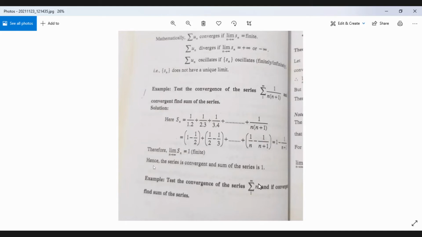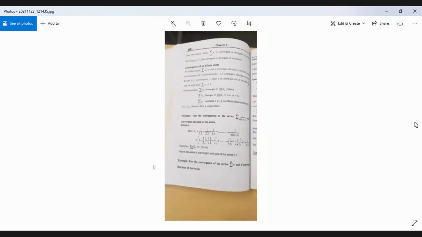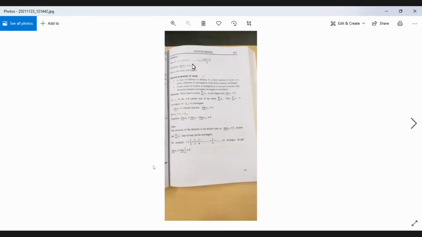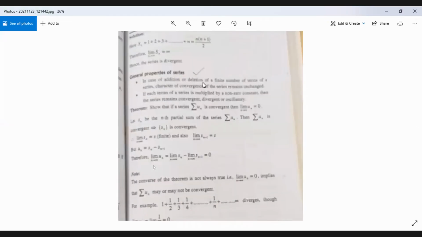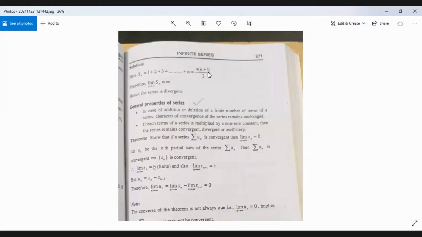Okay, test the convergence of the series, summation n, and if convergent, find the sum of the series. Summation n মানে কি? The terms are 1 plus 2 plus 3 plus 4 up to n. So that will be what? 1 plus 2 plus 3 plus up to n. That is what? Sum of first n natural numbers, that is n into n plus 1 by 2. So obviously, as n tends to infinity, this is also plus infinity. That means the series is divergent.